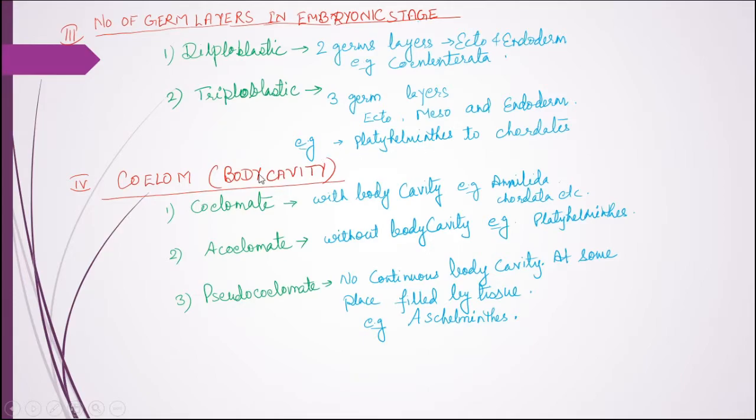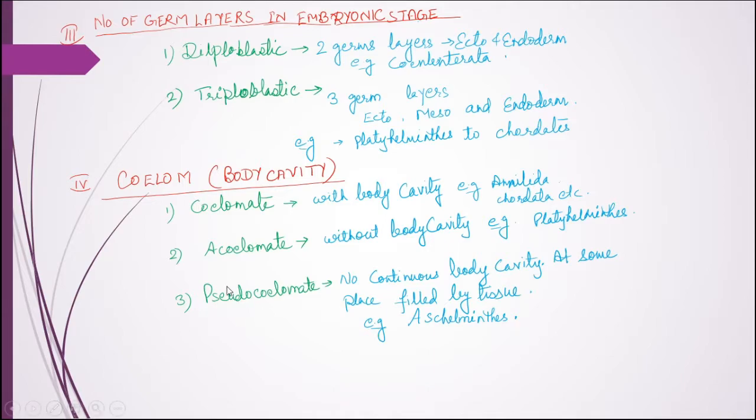Now the fourth criterion for classification is coelom, or the presence of a body cavity. The organisms which have a body cavity are known as coelomate, for example Annelida, Chordata, etc. The organisms in which no coelom is present, that is, without a body cavity, are known as acoelomate. The example is Platyhelminthes.